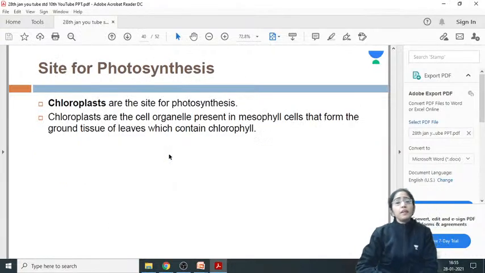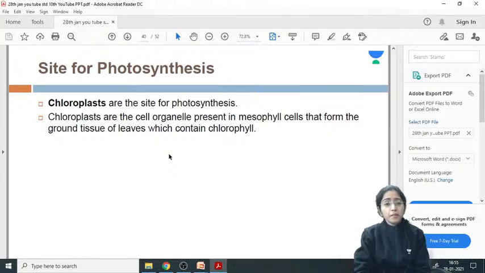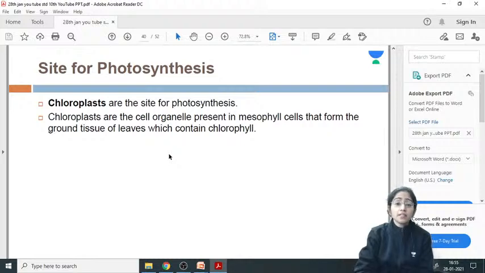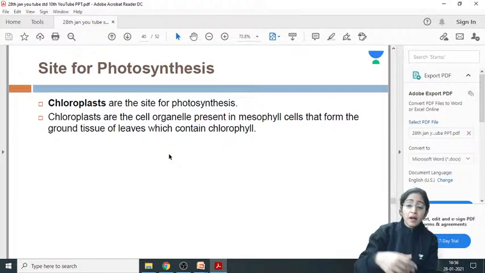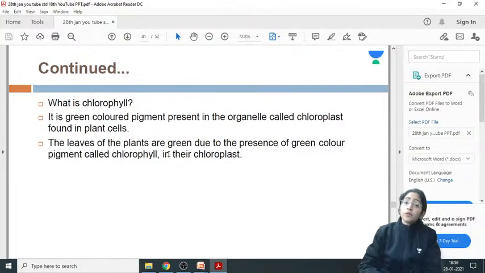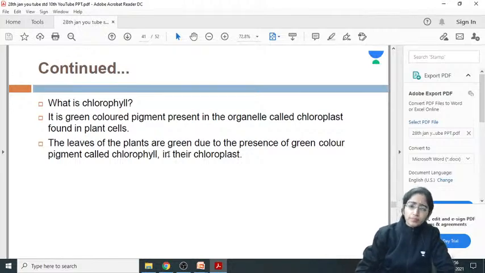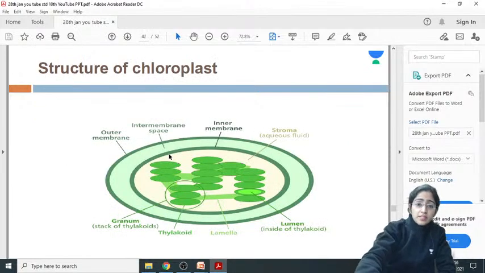Right? Now, if I talk about photosynthesis, where is it taking place? The site of photosynthesis is the chloroplast, the cell organelle that is involved. Chloroplast contains the chlorophyll, and chloroplast is a cell organelle present in the mesophyll cell of the leaf, which participates in photosynthesis. What is chlorophyll? It is the green color pigment that has the ability to trap sunlight energy and participate in photosynthesis. The leaves of the plant are green due to the presence of chlorophyll. This is the structure of the chloroplast.